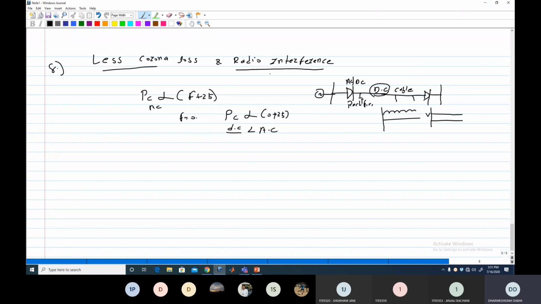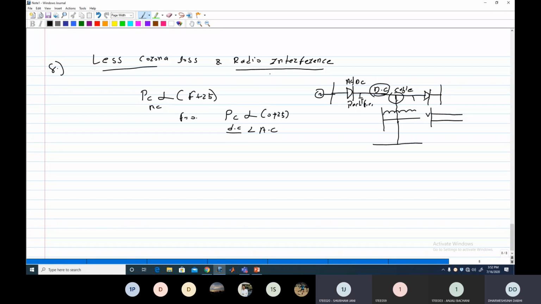But in the HVDC line, throughout the length, we do not provide any substation, except if we tap power in between, or if any other HVDC line is interconnected here. Suppose another HVDC line is interconnected, then it may be possible that we provide a tap here. But generally there is no tapping in the HVDC line. It means there is no substation between these two ends, so there is no protection we can provide against the radio interference. Clear, all of you?